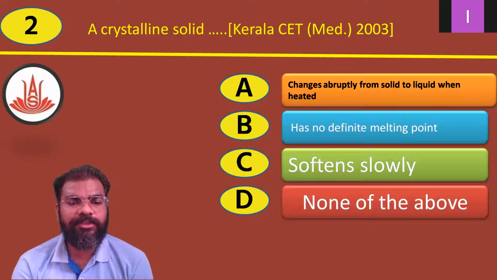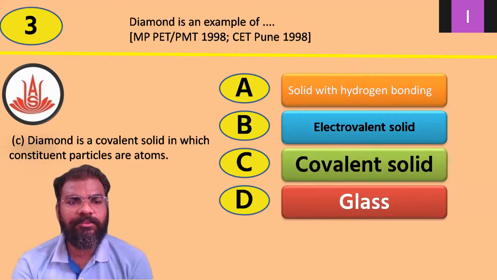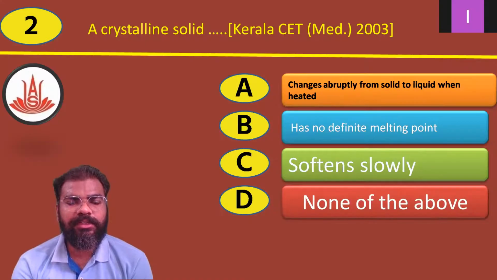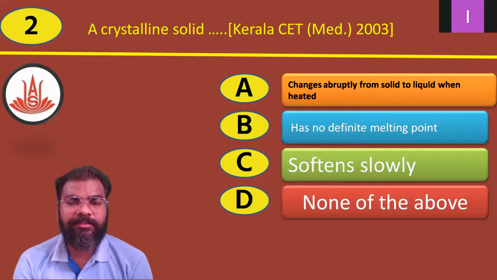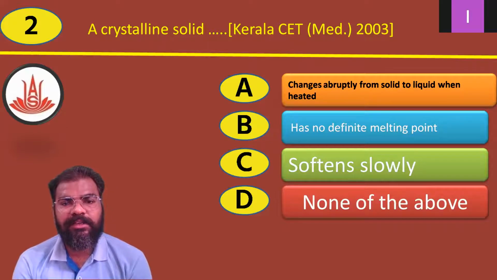Here, crystalline solid, which kind of material it is and what property it possesses. So the answer A, changes arbitrarily from solid to liquid when heated, is the correct answer.